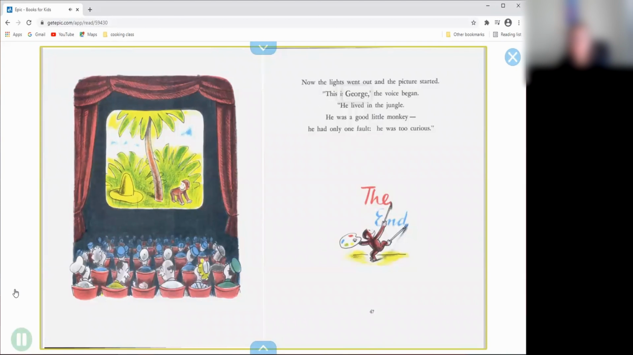"This is George," the voice began. "He lived in the jungle. He was a good little monkey. He had only one fault. He was too curious."